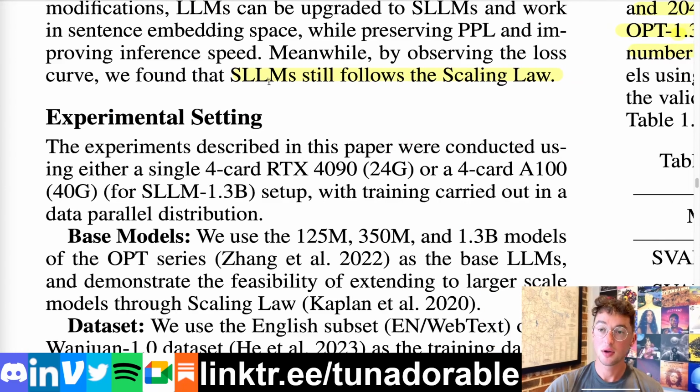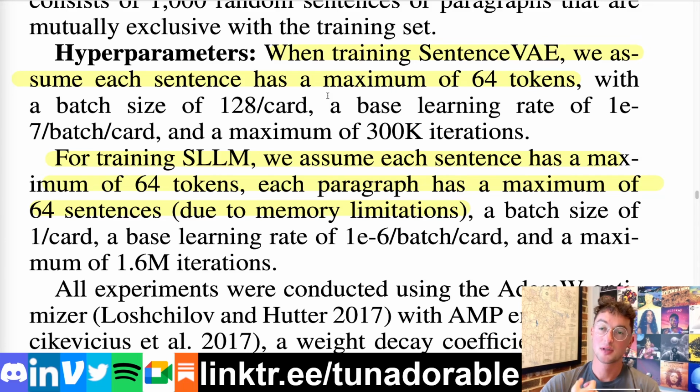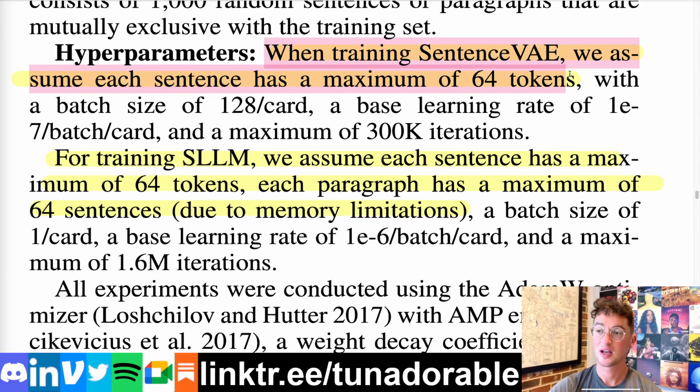Key result here to see is that SLLMs still follow the scaling law that you'd expect to have with LLMs, which is hugely important for the question, does this method actually work? It seems like they have tested it to some degree, and they found that the scaling laws still work. Big, big result there. Now, in terms of the specifics of what they did, in terms of hyperparameters, we're not going to hit all of them, obviously, but just a couple little assumptions they had in here. They not only used those period, comma, exclamation point separators, but they also assumed each sentence had a maximum of 64 tokens. This is important to prevent going crazy out of distribution.